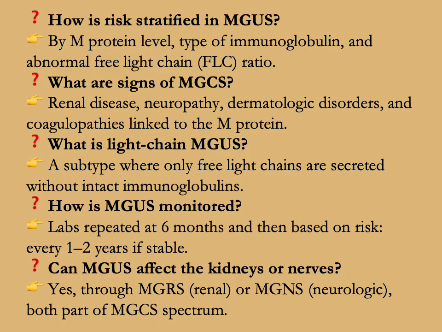How is MGUS monitored? Labs repeated at 6 months, and then based on risk every 1 to 2 years if stable. Can MGUS affect the kidneys or nerves? Yes, through monoclonal gammopathy of renal significance and monoclonal gammopathy of neurologic significance. Both are part of the monoclonal gammopathy of clinical significance spectrum.